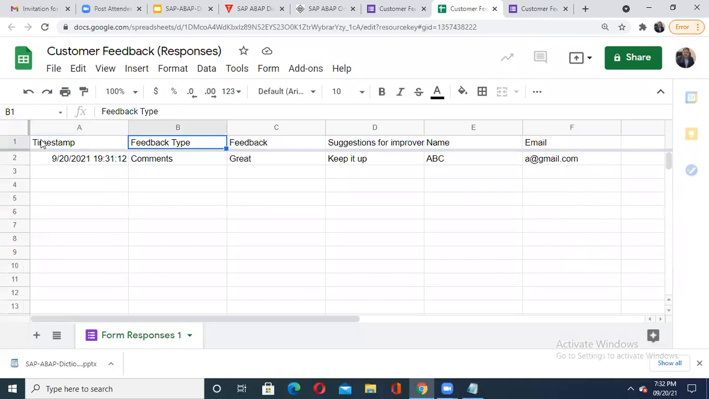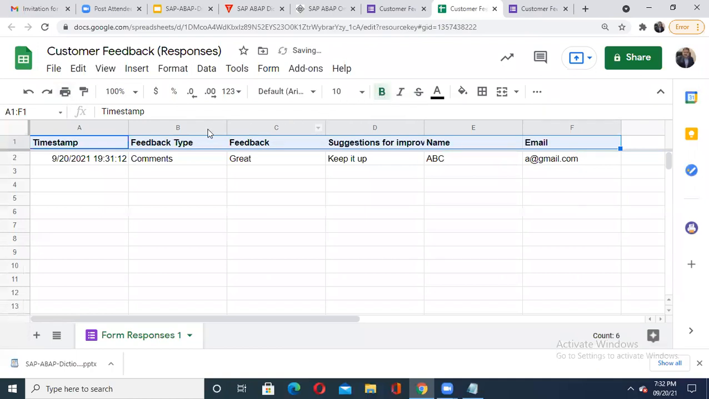You'll be able to see at the top the timestamp. Now this may not be required, but it is available by default. Feedback type, feedback, suggestion for improvement, name and email. See these, now what are they? Will you tell me what these different values are? Are they your column names, or are they simply anything? Are they columns? Yes.